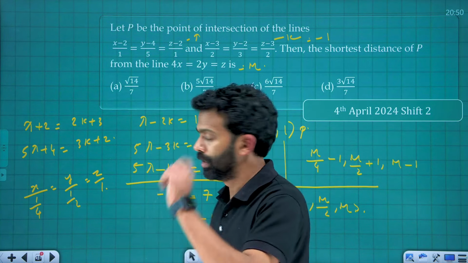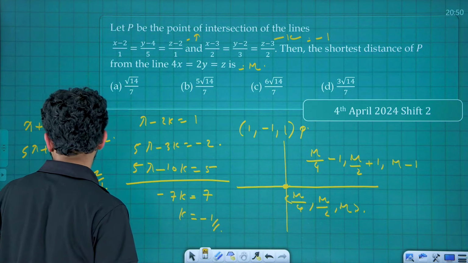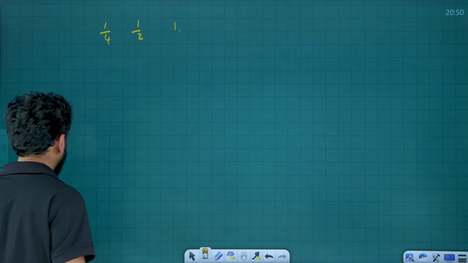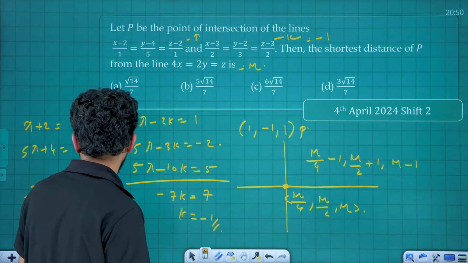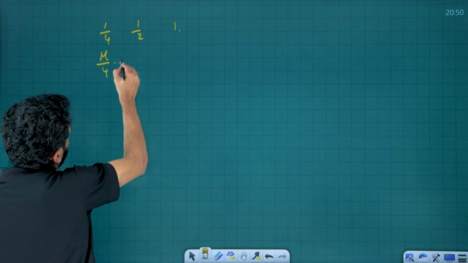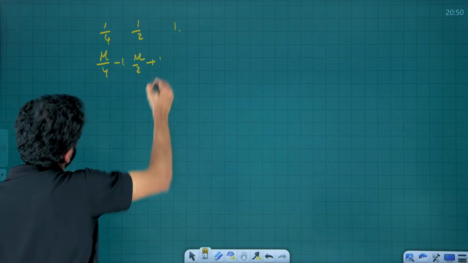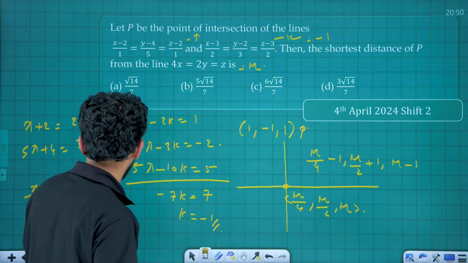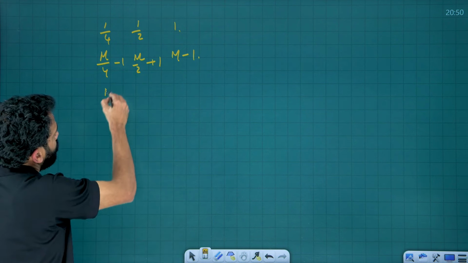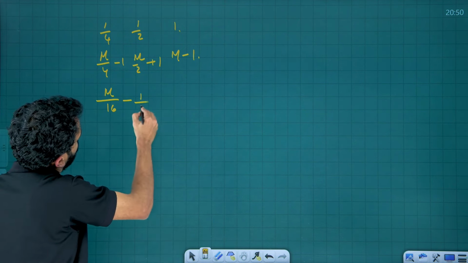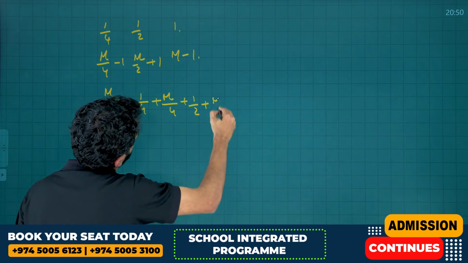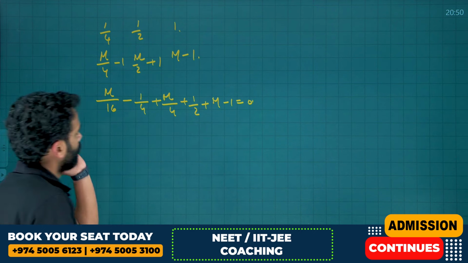Okay, next slide. That is 1 by 4, 1 by 2, 1. Mu by 4 minus 1, mu by 2 plus 1 and mu minus 1. Multiply it, you will get mu by 16 minus 1 by 4 plus mu by 4 plus 1 by 2 plus mu minus 1 is equal to 0.